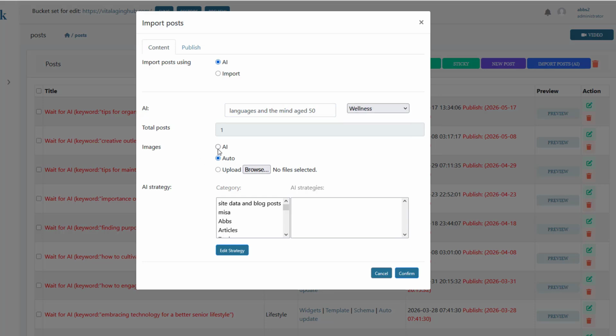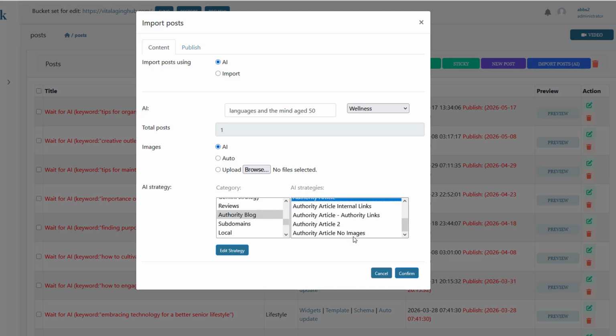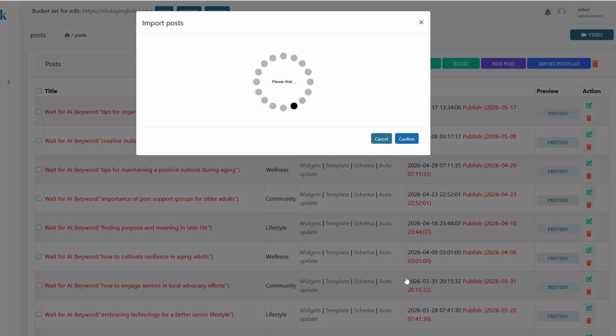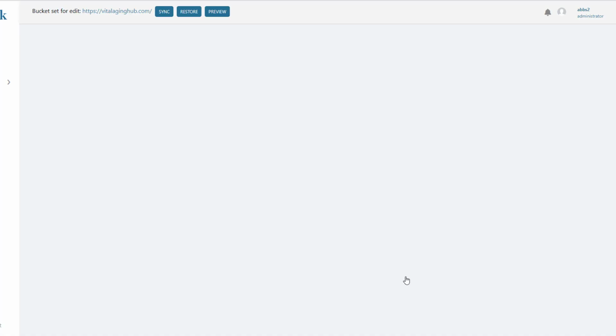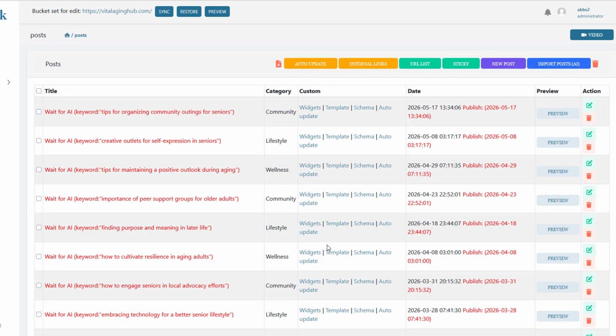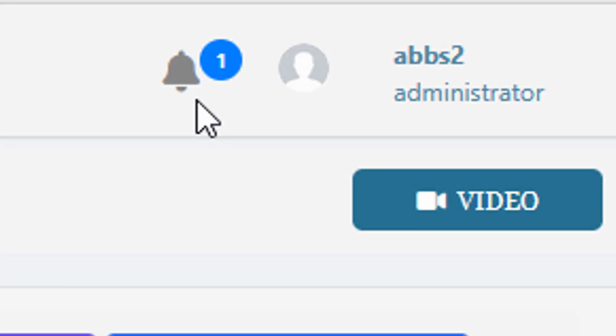Okay, this time we'll create an image with AI, and we'll go ahead and choose the exact same strategy or article category, and we'll create an authority article this time, not the authority article with no images. And the difference this time is it actually goes out there and it's going to create us a featured image, and then it's going to go ahead and create us 2 images inside of the actual article. And when that's done, guys, I'll come back and I'll show you how much it costs. Okay, so that's been done. Let's have a look to see how long this took.